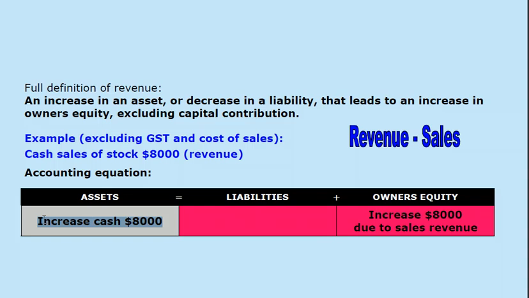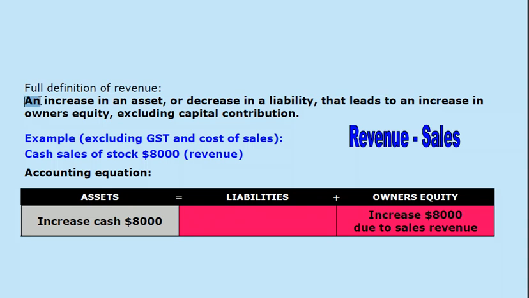There's an increase in an asset, $8,000. That's part of the definition. An increase in an asset. Assets have gone up, $8,000. And there's also an increase in owner's equity due to this sales activity.